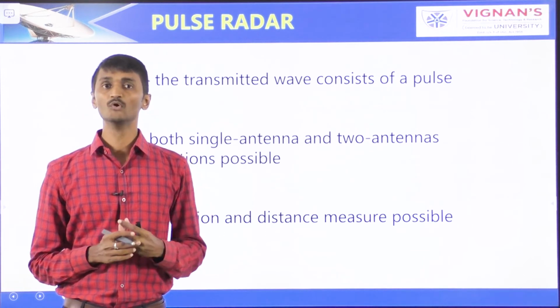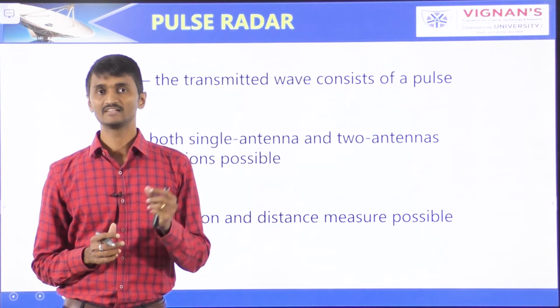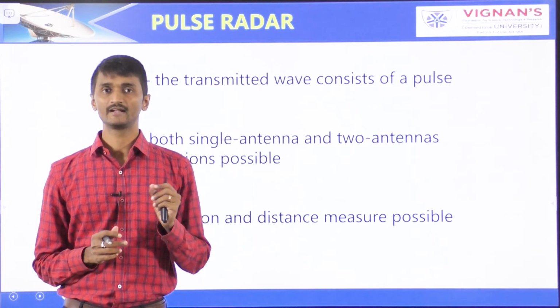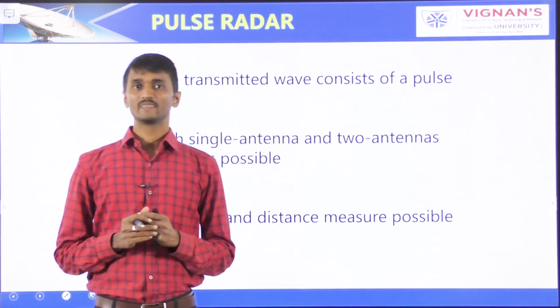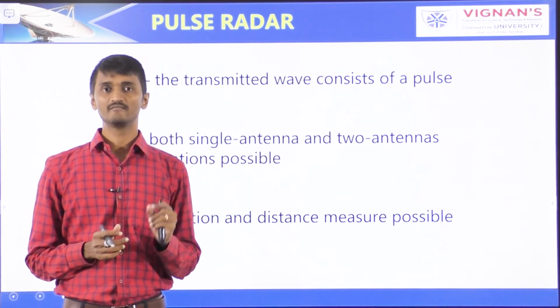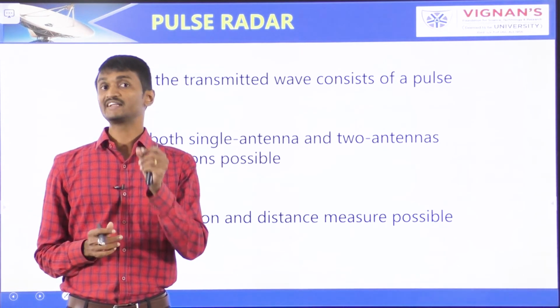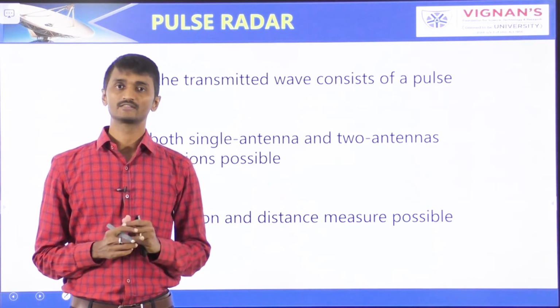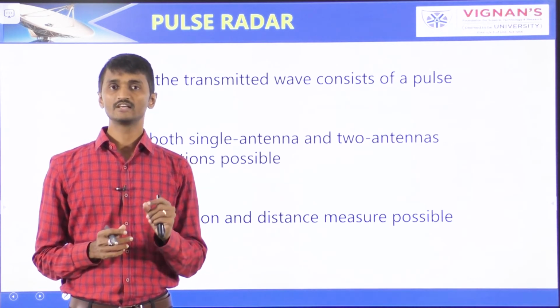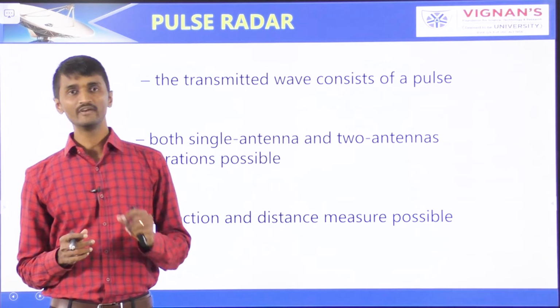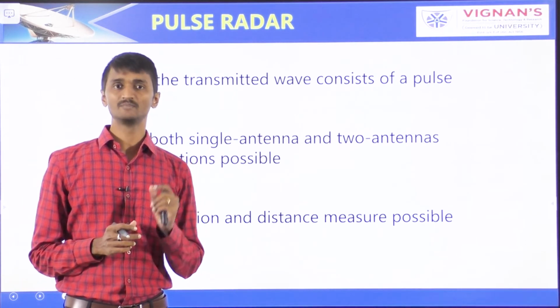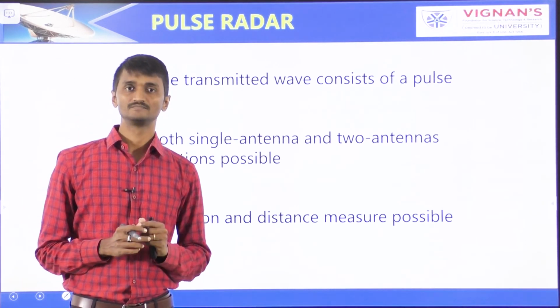So coming to the moving target indication radar, that is simply called as MTI radar. MTI radar, the radar which operates with the pulsed signal for detecting non-stationary targets, is called moving target indication radar or simply MTI radar.